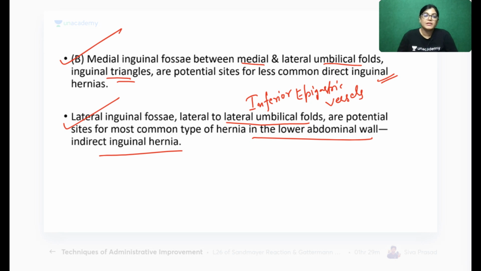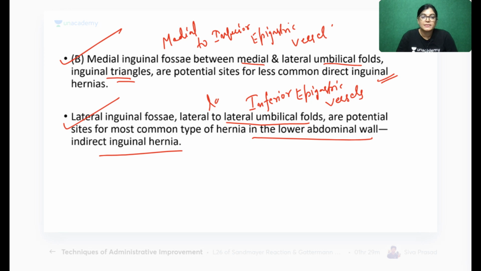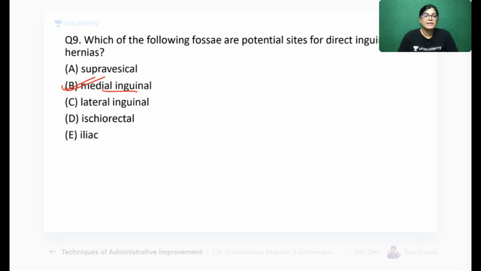So the medial inguinal fossa is lying medial to the inferior epigastric vessels, and the lateral inguinal fossa is lying lateral to the inferior epigastric vessels. Is it clear to everyone? This landmark you have to remember. Medial inguinal fossa is medial to the inferior epigastric vessel, and lateral inguinal fossa is lateral to it. So we have got B as the correct answer for question number 9.